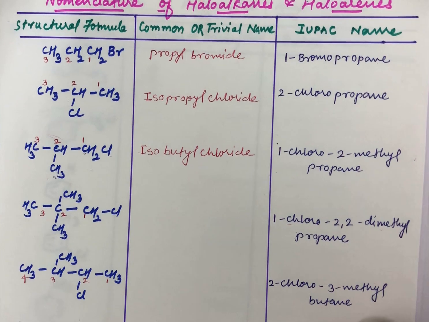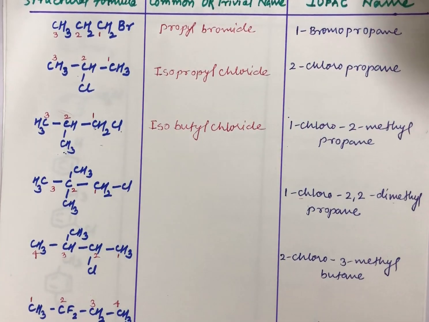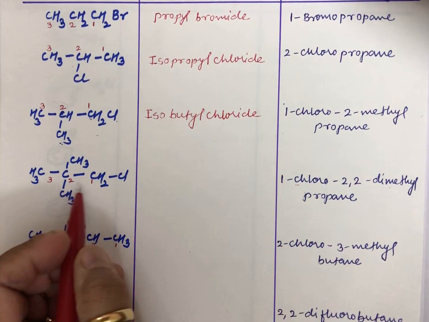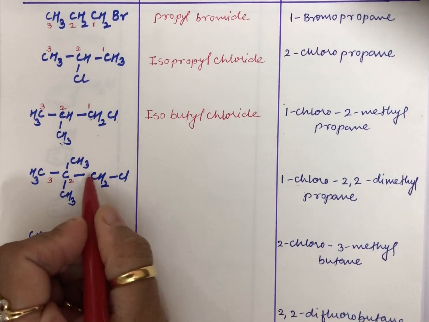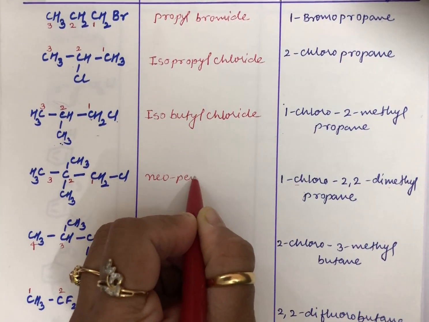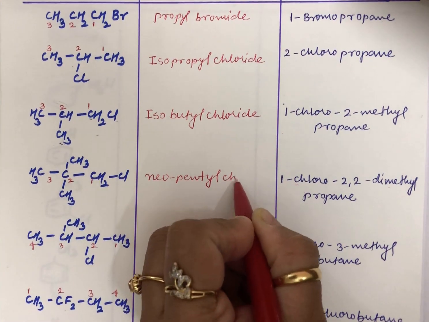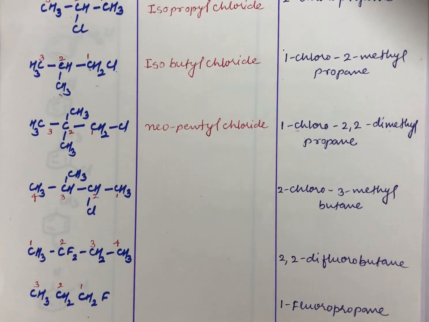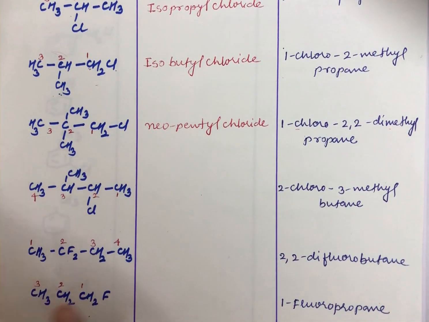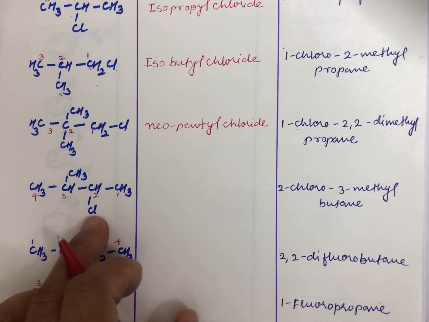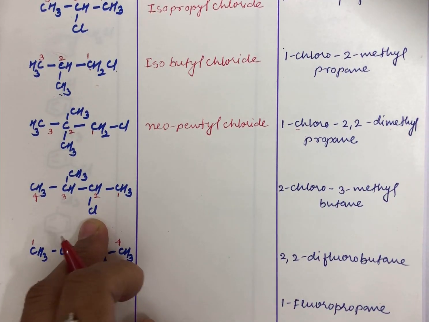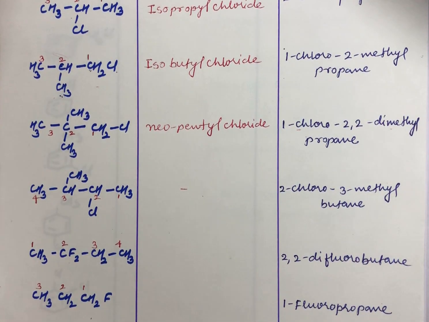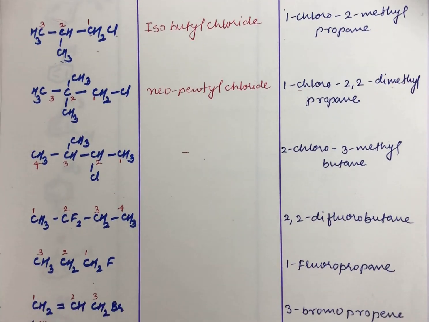Fine. Now next, see this, 1 2 3 4 5, carbons overall you have. This you commonly name as neopentyl. Then you have Cl, so you name it neopentyl chloride. Now coming to this structure, students, it is difficult to name in a common or trivial name. Giving a trivial name to this is a little difficult, right? So for the time being we are leaving this. Usually IUPAC names are taken into consideration these days, so let us not discuss the common name for this compound right now.